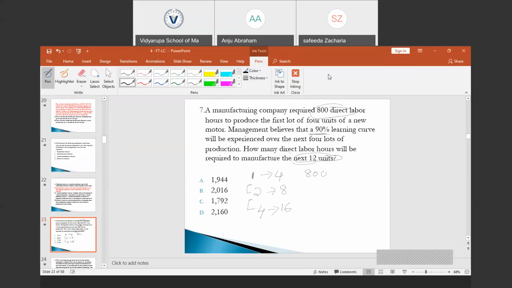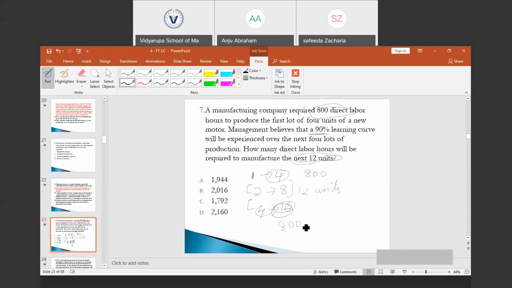So in order to calculate the direct labor hours required to produce the 12 units, we can subtract the total time required to produce 4 units from the total time required to produce 16 units. That will be 16 minus 4. How can we find the total time required to produce the 16 units? It is in the fourth lot, where the total time required will be 800